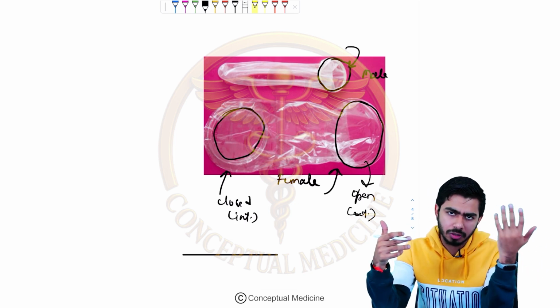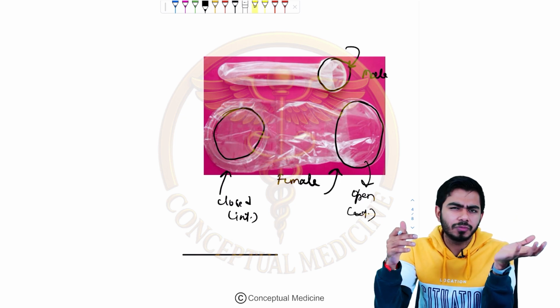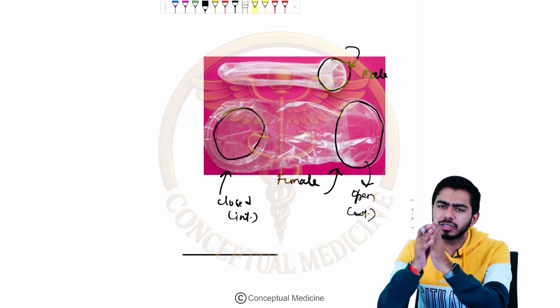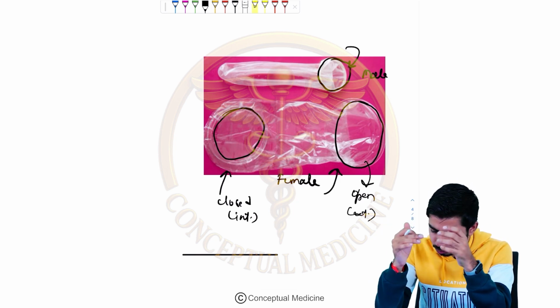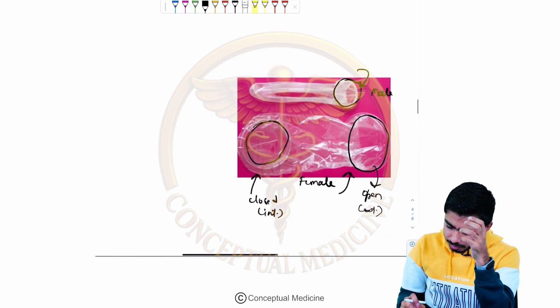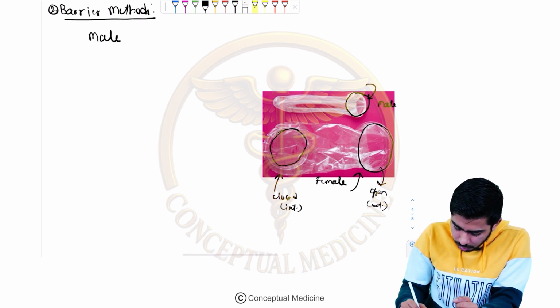We are talking about the methods. We have talked about the natural methods, and we are coming to the barrier methods. Natural methods, obviously, are not very practical, but barrier methods are much more practical, and they are very helpful in protecting against pregnancies also. So over here we have talked about this thing. Now let me talk about the main difference between the male and the female condoms.